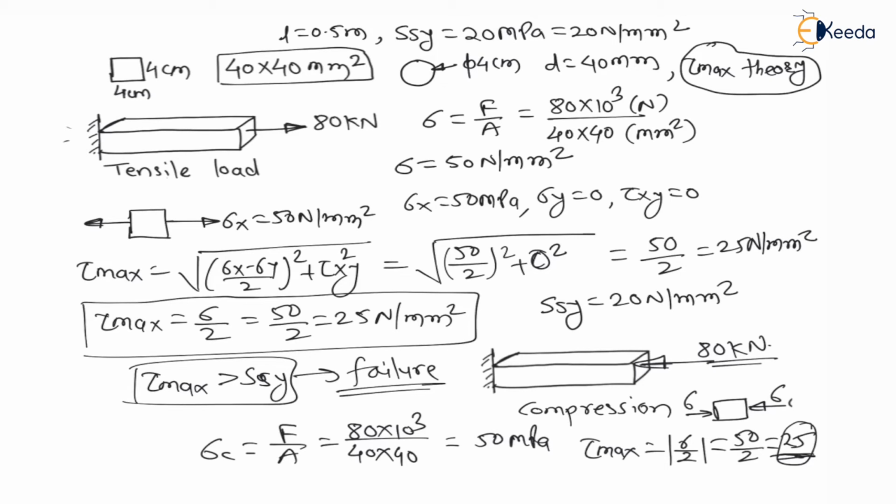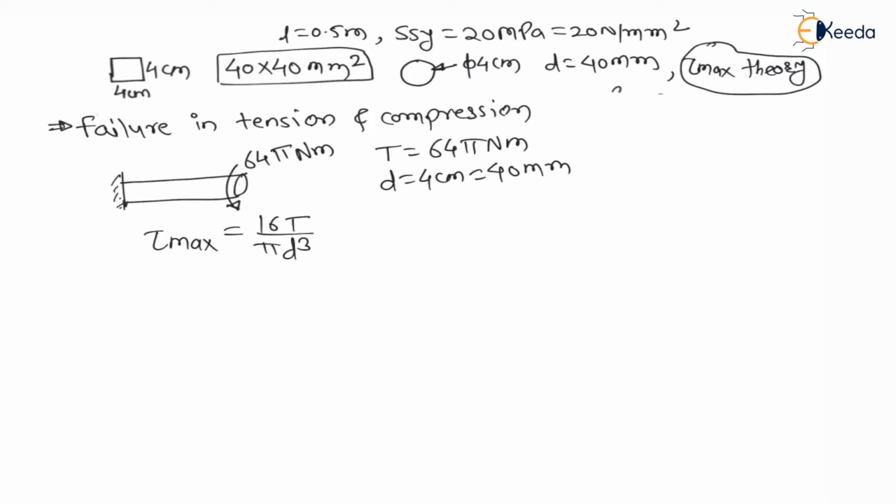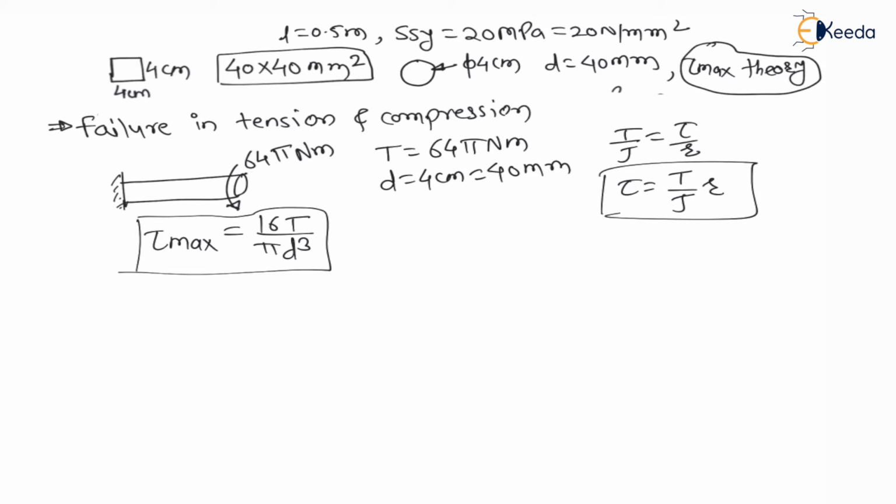Let us check for torsion and bending. Now, here it is a torsional load. Torque is given: torque is equal to 64 pi Newton meter, and diameter is given as 4 centimeter, which is 40 mm. For torsional load, we have derived the formula for maximum shear stress, which is 16T upon pi d cube. This formula you must remember, or go from the basics, that is T by J is equal to tau by R. Therefore, torsional shear stress is torque divided by polar moment of inertia into radius. If you derive again from this, you will get the same result, that maximum shear stress is equal to 16T upon pi d cube, right?